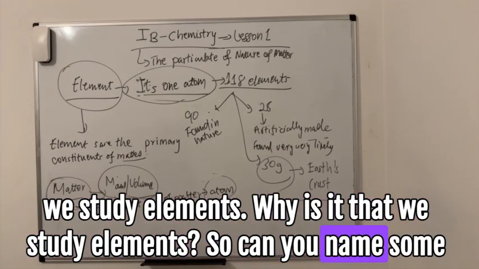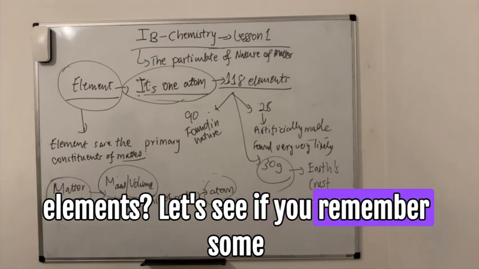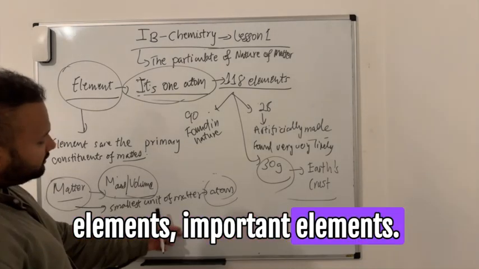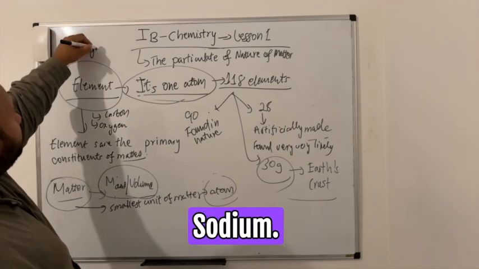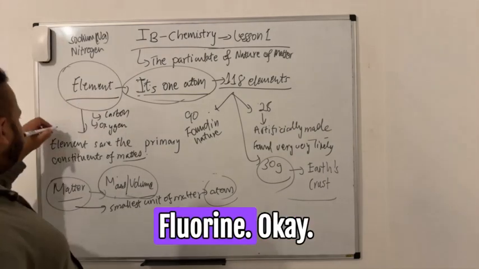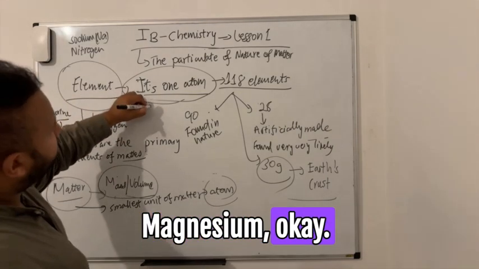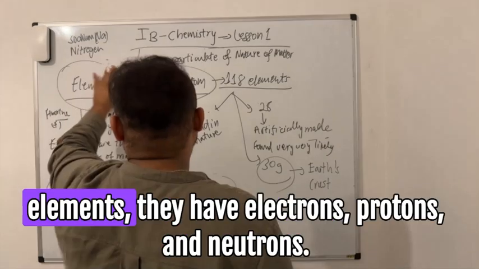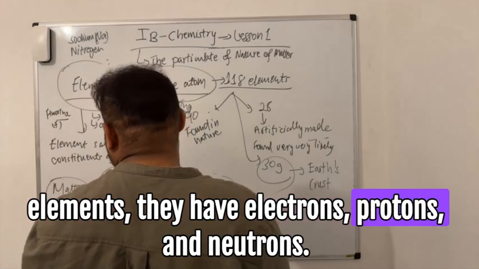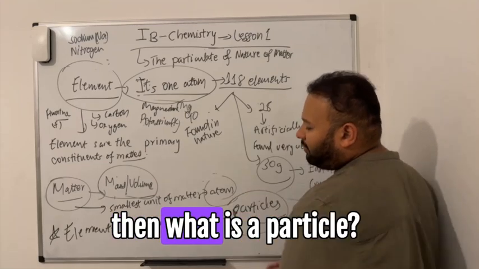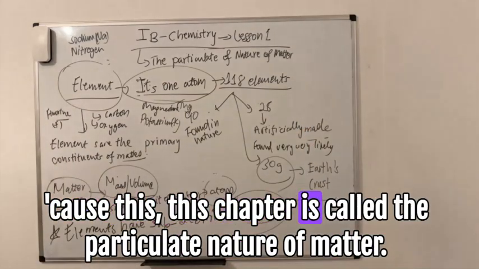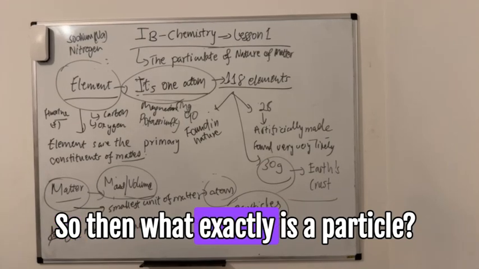Can you name some elements? Let's see if you remember some important elements. Carbon, oxygen, nitrogen, sodium, fluorine, magnesium, potassium. Very good. So elements have electrons, protons, and neutrons, subatomic particles. Because this chapter is called the particulate nature of matter, what exactly is a particle?